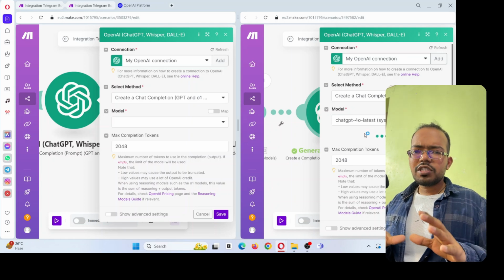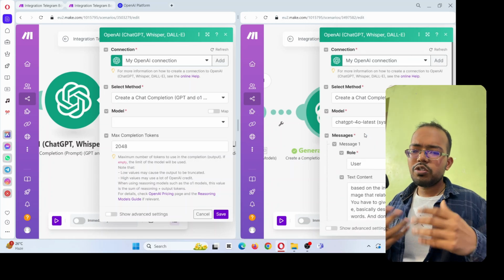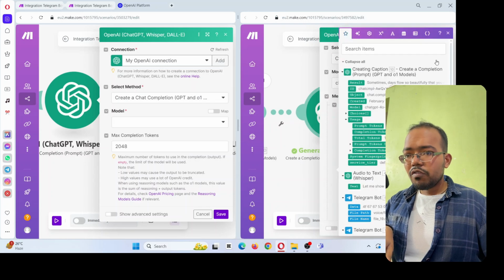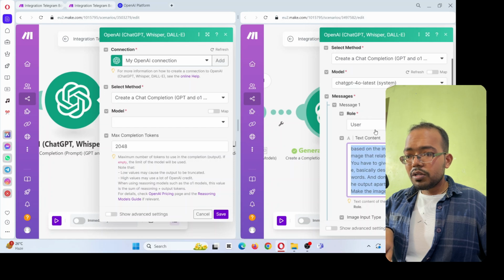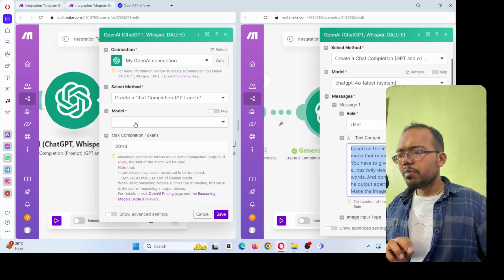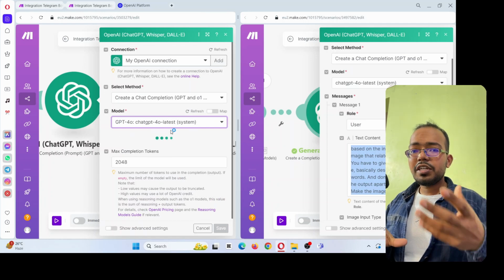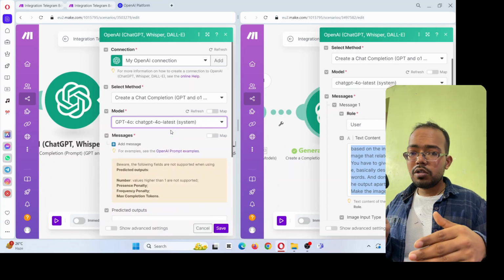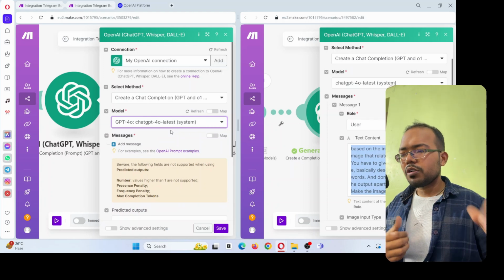Now again, it is not something very extraordinary. You can simply put in your words what you want for your image. So on the basis of what I want, I give it the input. I copy this prompt, which is very simple. Come over again, choose the latest model. Because right now we are generating the text, so we will choose the ChatGPT 4o model, and once we generate the image, then we choose the Whisper model.